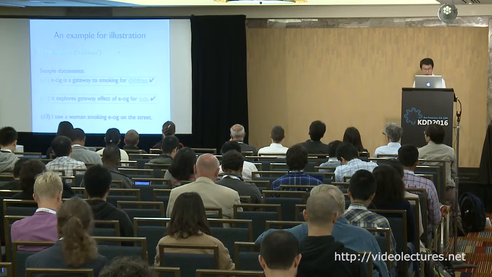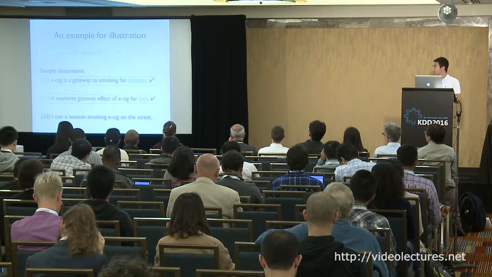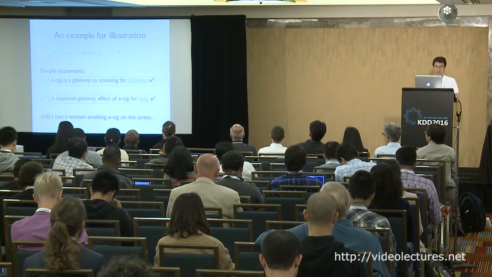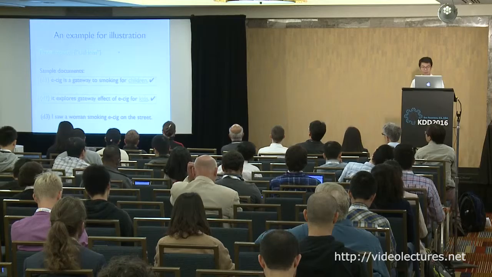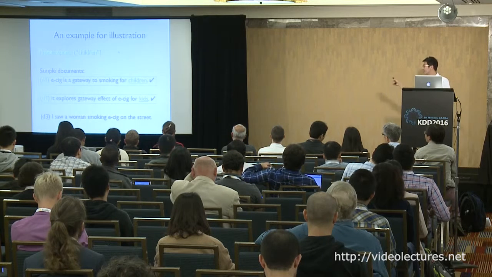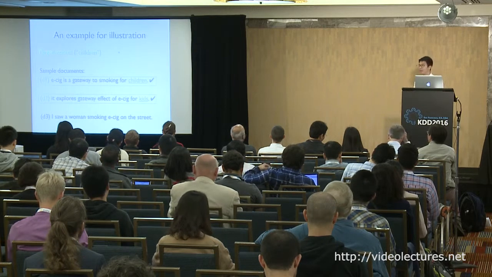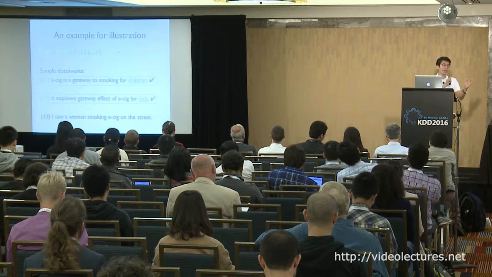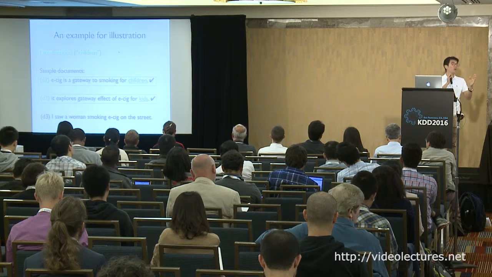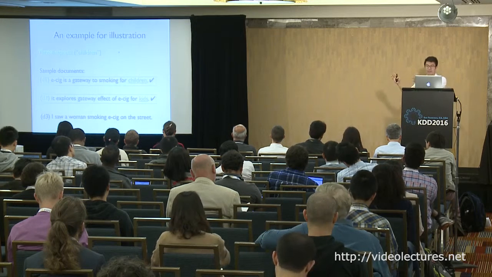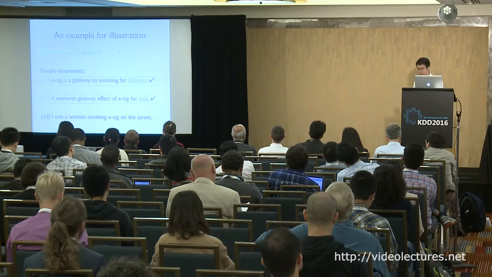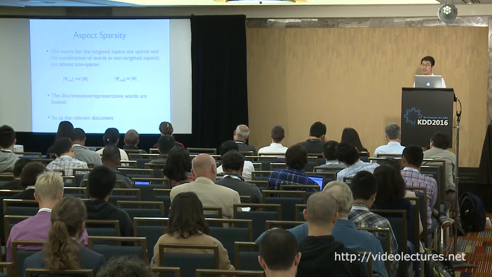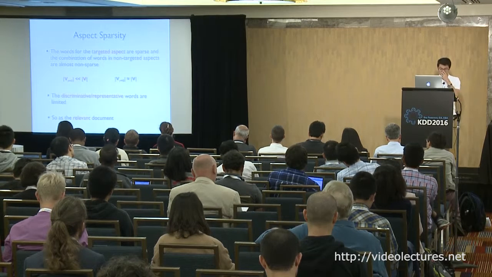Let's see an example. Now, as we find the discriminative word gateway, it helps us to identify the second document as a relevant document. In this case, we can also find that the words in document 2, like kids, are also related to our target aspect. So the point is that on the right-hand side, we can better model the relevant documents, and we can better find the discriminative words by imposing the constraint using the sparse modeling. And that's the key idea of the targeted topic model.